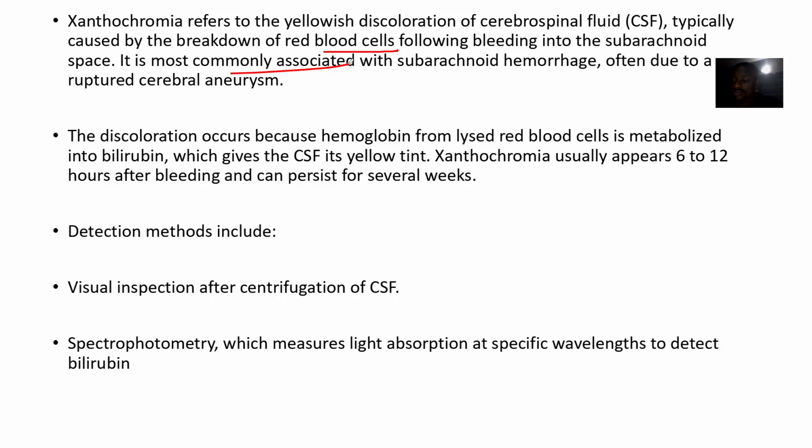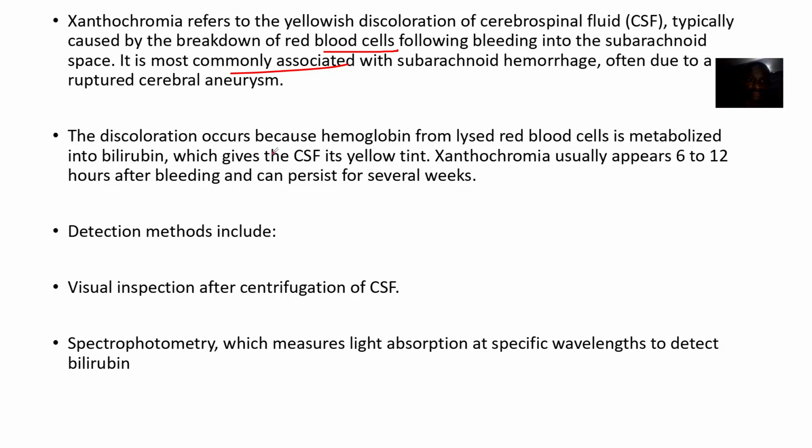Okay, sorry, I was actually reading about subarachnoid hemorrhage, it was not multiple sclerosis, where it was generally diseases that could be detected by cerebrospinal fluid analysis. So subarachnoid hemorrhage came after multiple sclerosis. Sorry. So it's commonly associated with subarachnoid hemorrhage. It's often due to a ruptured cerebral aneurysm.